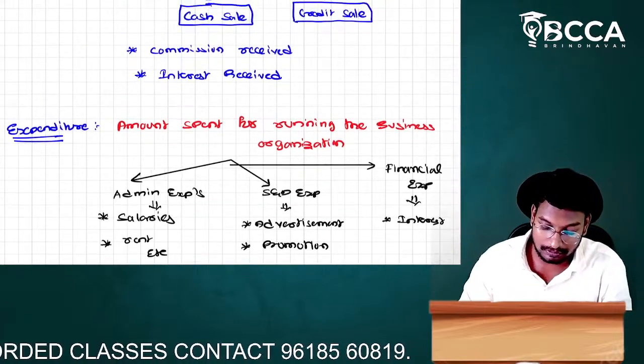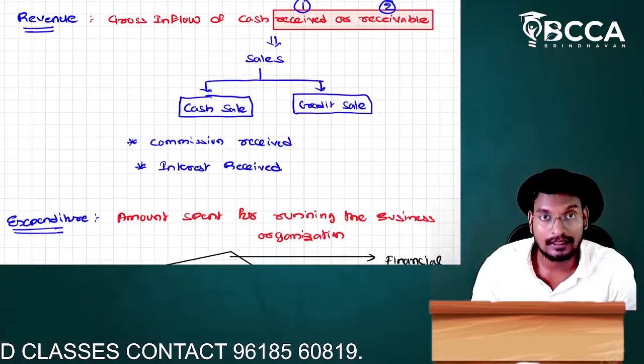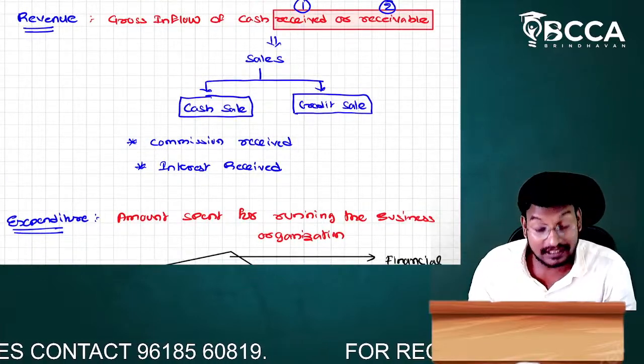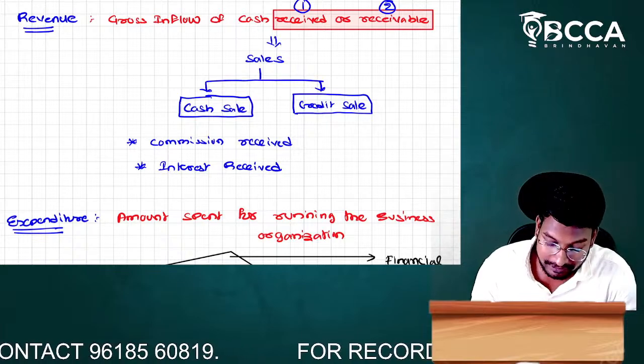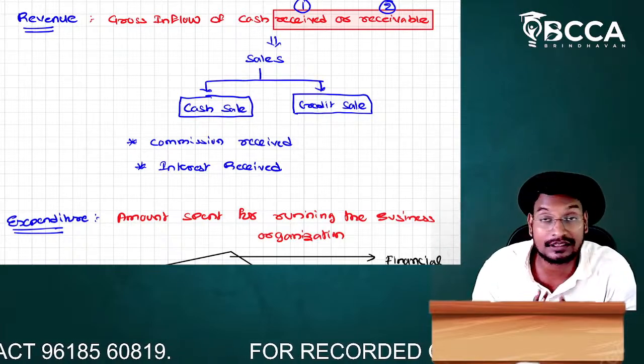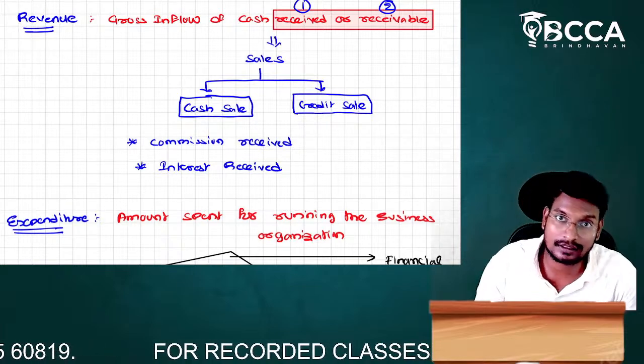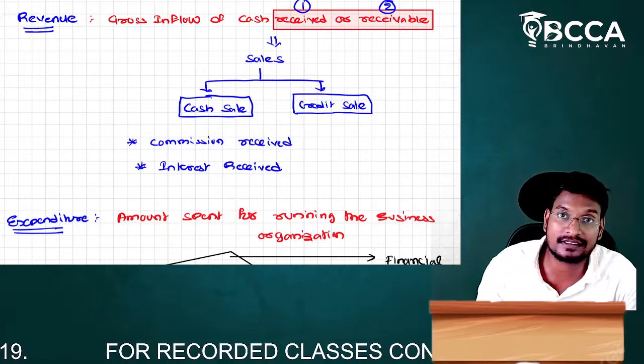So to conclude, what I have discussed in the starting class, sir, I have started this class with the terminology called as what, sir? Revenue. Revenue means what, sir? Gross inflow, cash received or receivable. Cash received means what, sir? Cash sales. Receivable means in the case of credit sale.